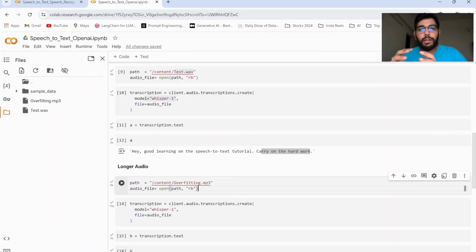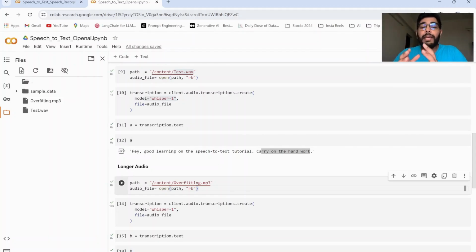And since it was a longer audio file, we had to split it into multiple chunks, since the speech recognition library cannot handle audio files with a length greater than 60 seconds, so we had to split and transcribe each chunk one at a time.